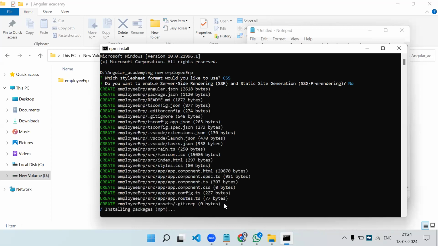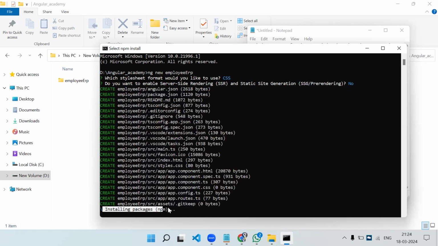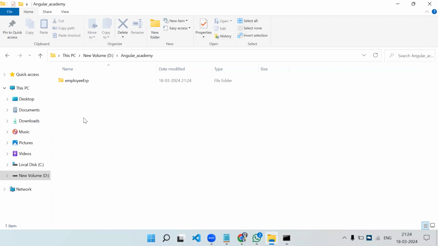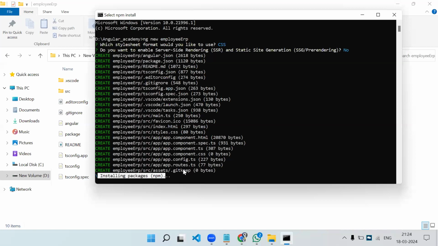So you can see the project got created, but now some process is going on. It is saying installing packages. Now, if you see the folder, inside this certain files are also there. It means our basic project is created, but that process is still going on. Now if you see what it is doing, installing packages, and here you can see the word npm. Now what is it actually doing?